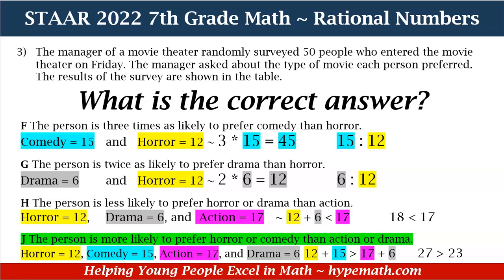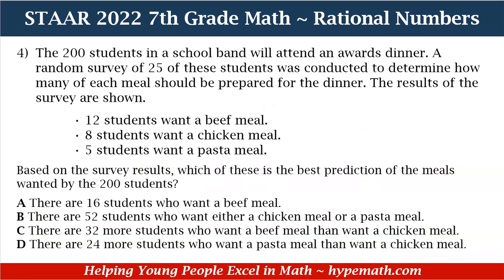Let's try another one. Number 4. The 200 students in a school band will attend an awards dinner. A random survey of 25 of these students was conducted to determine how many of each meal should be prepared for the dinner. The results of the survey are shown. 12 students want a beef meal, 8 students want a chicken meal, 5 students want a pasta meal. Based on the survey results, which of these is the best prediction of the meals wanted by 200 students?